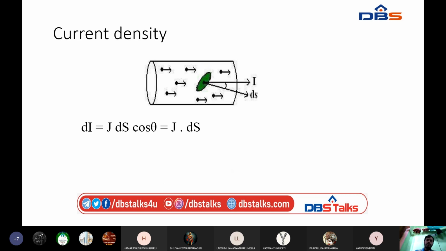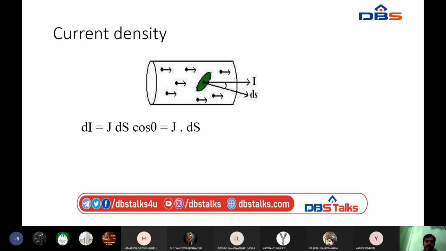And next, see how this current equation comes out. Let me consider one sample area or sample device. In this, let me consider the sample area which is darkened by green color.